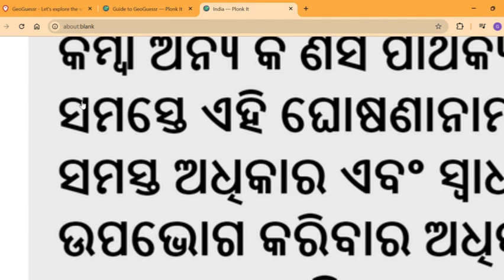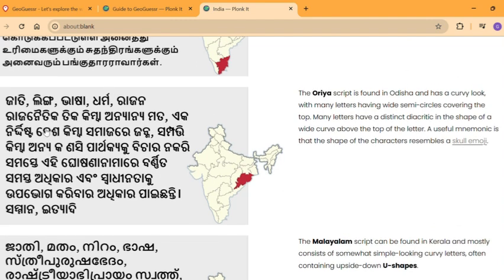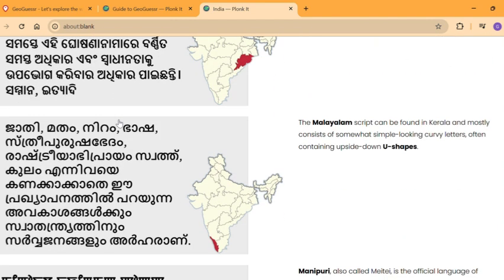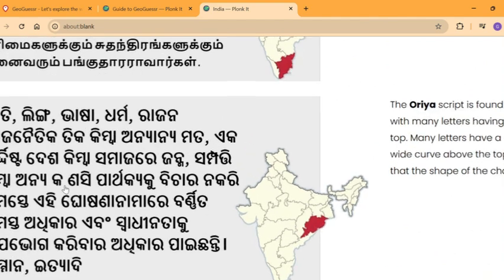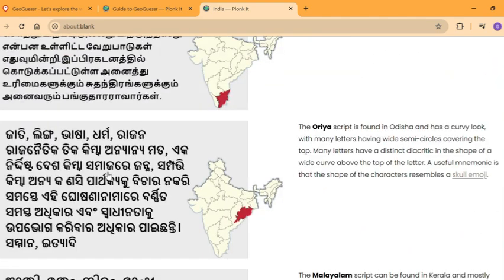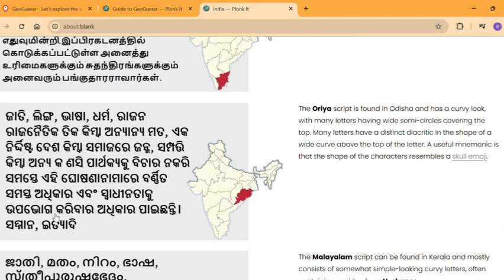You can see all letters have a curve on the top without a line, and it's so different that you could probably not distinguish it from the next language, but it's kind of easy. If you look at it a bit more, you probably understand it.